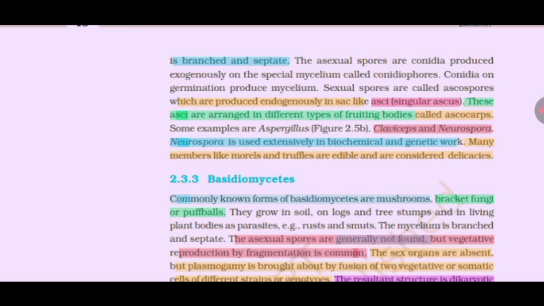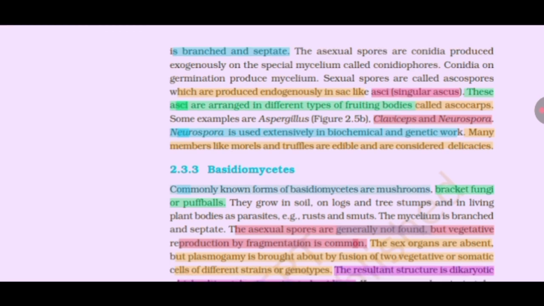Sexual spores are called ascospores, which are produced endogenously in sac-like asci, single ascus. These asci are arranged in different types of fruiting bodies called ascocarps. Some examples are Aspergillus (Figure 2.5b), Claviceps and Neurospora. Neurospora is used extensively in biochemical and genetic work. Many members like morel and truffle are edible and are considered delicious.